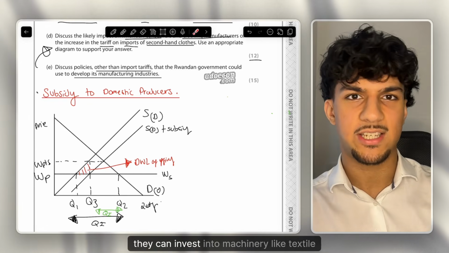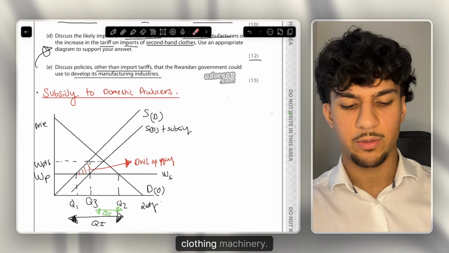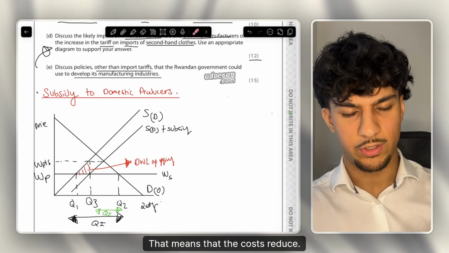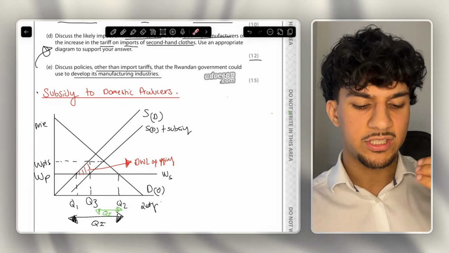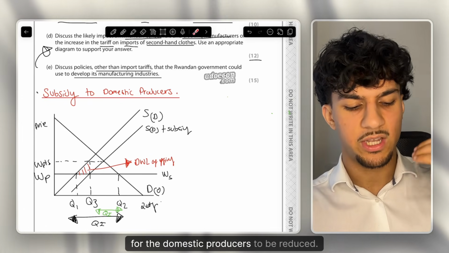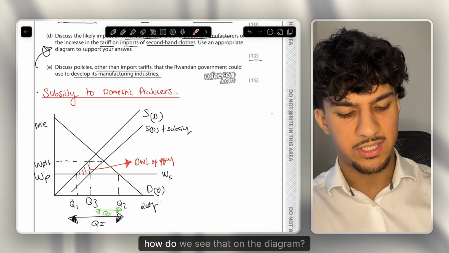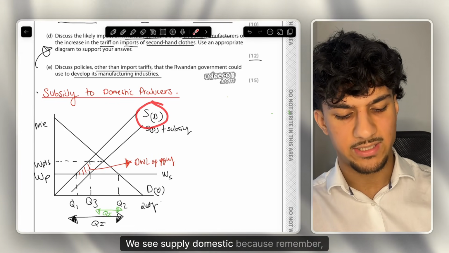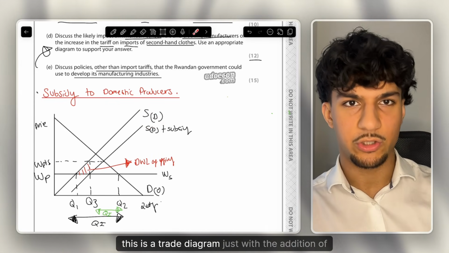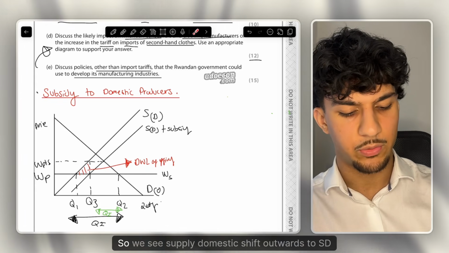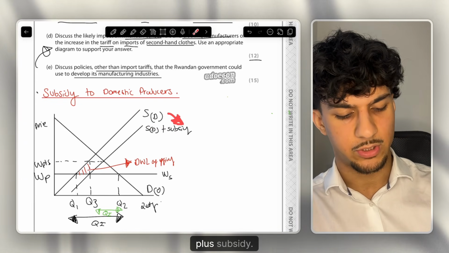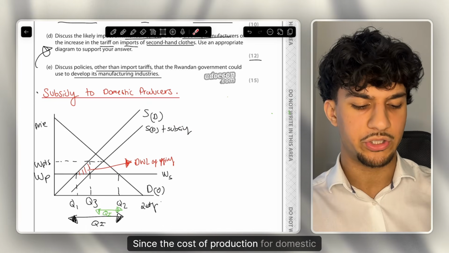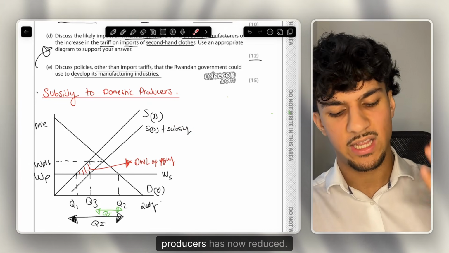For example, they can invest into machinery like textile machinery, clothing machinery. That means that their costs reduce. Therefore, overall, what does a subsidy do? It causes the costs for the domestic producers to be reduced. And how do we see that on the diagram? We see supply domestic, because remember, this is a trade diagram just with the addition of a subsidy. So we see supply domestic shift outwards to SD plus subsidy. Why? Since the cost of production for domestic producers has now reduced.